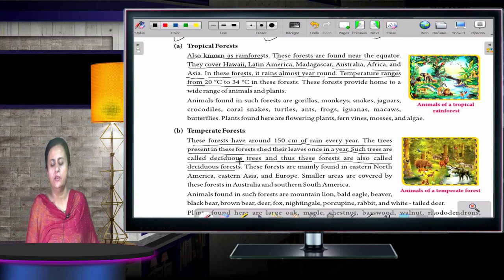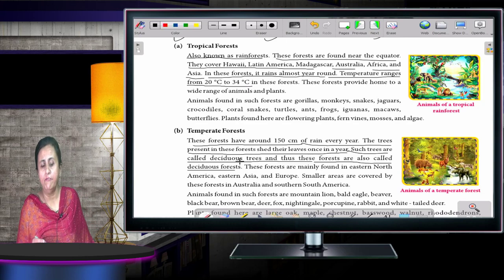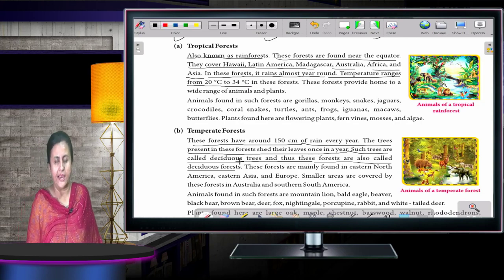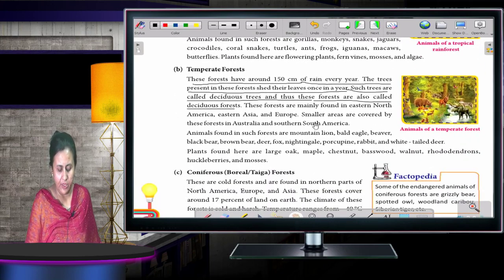Tropical forests, children, are very dense. The leaves of these plants do not shed. But if I talk about temperate forest, it rains about 150 centimeters, and the trees shed their leaves once in a year. They are also known as deciduous forest. Now moving to the next one, that is the third one.